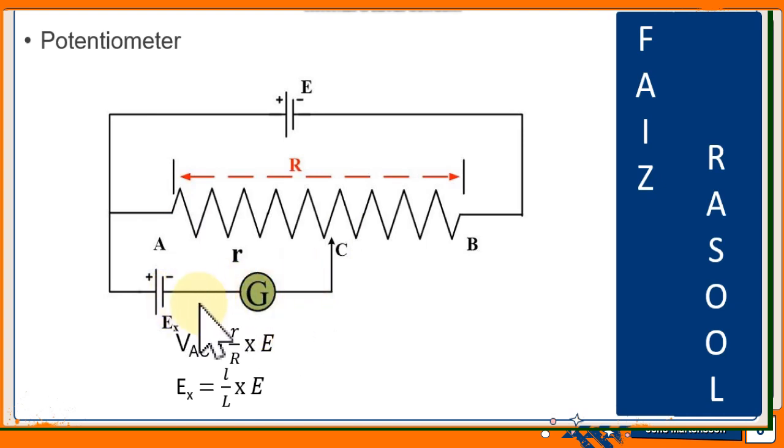No current can flow through the galvanometer. Simply, the voltage between A and C becomes equal to EX.